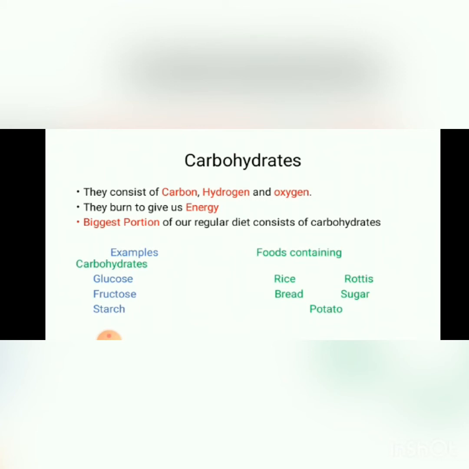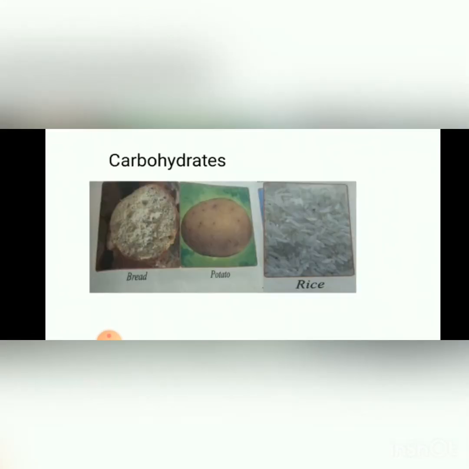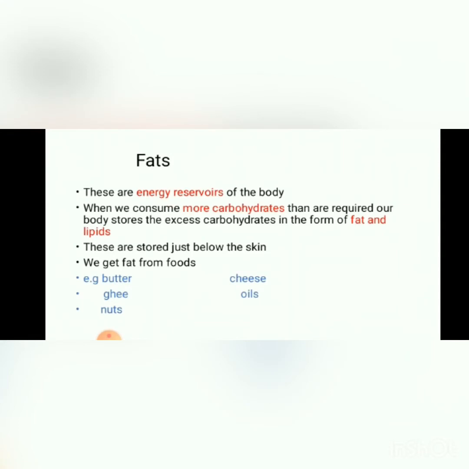The biggest portion of our regular diet consists of carbohydrates, and here are examples of carbohydrates, like glucose, fructose, starch. These are examples of carbohydrates, and the foods containing carbohydrates are rice, bread, potato, sugar, and rotis, which you eat commonly. Here are the images for your carbohydrates.